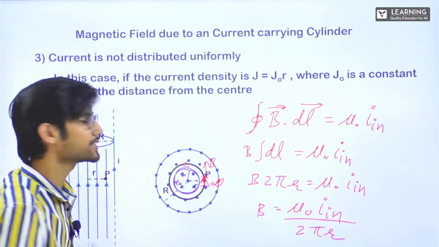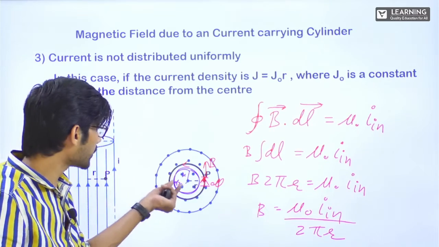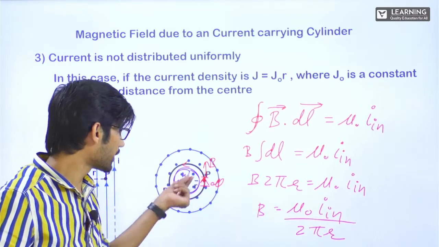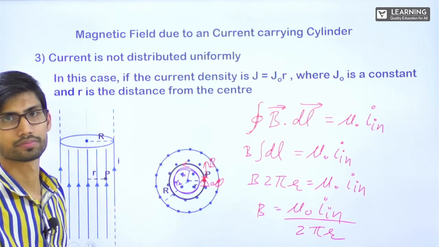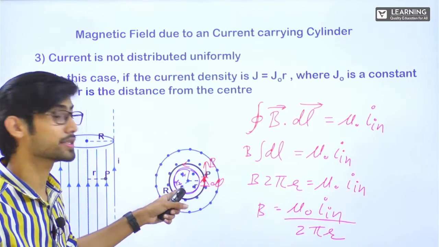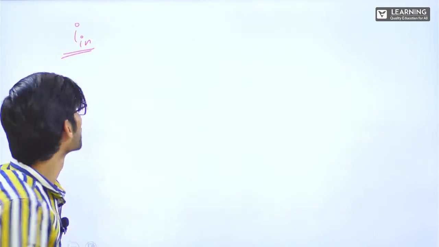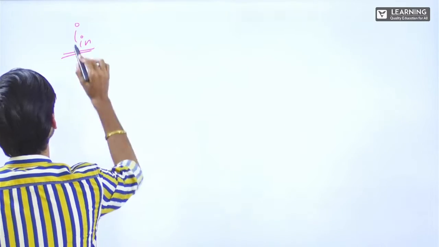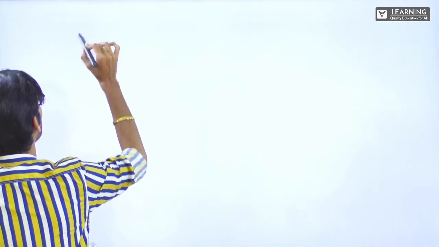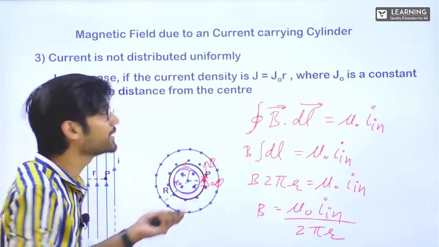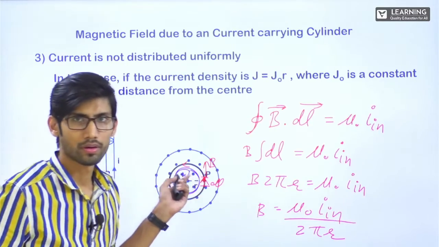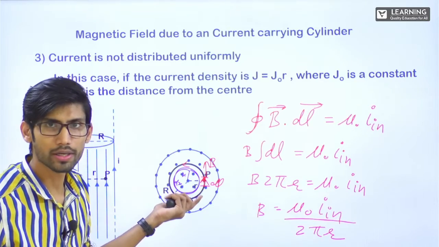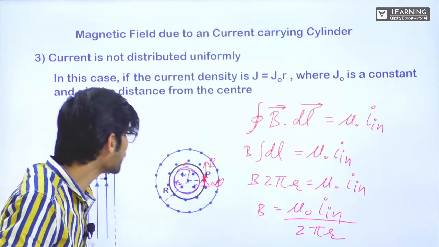Fine. Now in this ring, there will be some current. If I want to write the current in this ring, can I write J is equal to, current in this ring will be di, some small di, and the area of this ring will be dA.